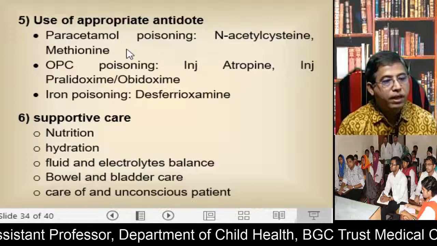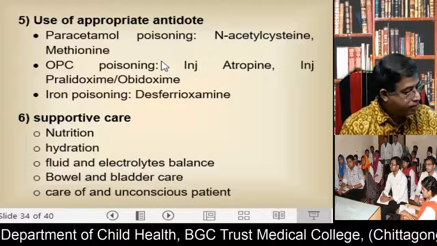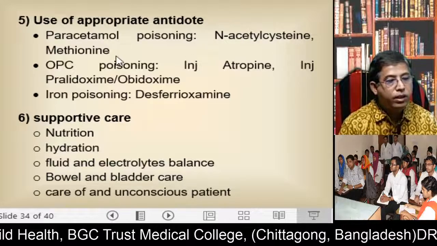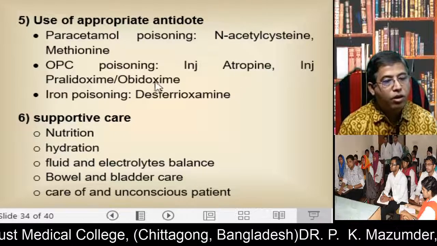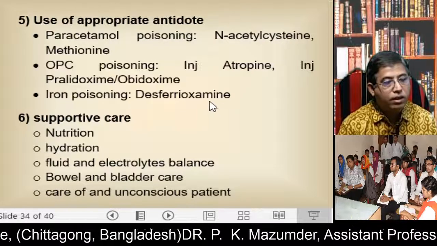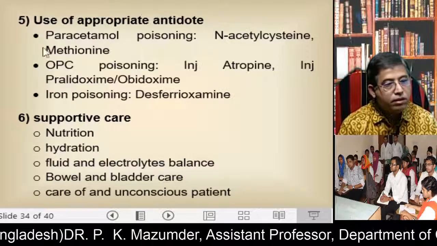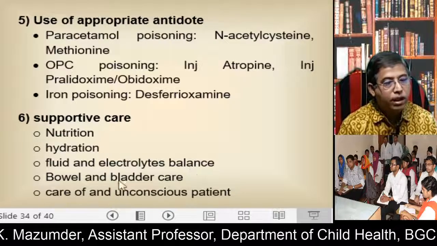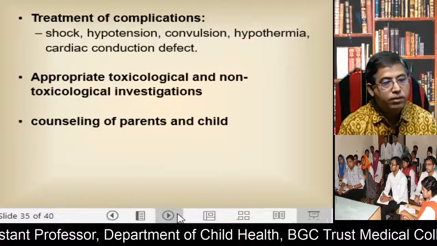Use of appropriate antidote, such as for paracetamol poisoning, N-acetylcysteine or methionine; in OPC poisoning, injection atropine, injection pralidoxime or obidoxime; in case of iron poisoning, desferrioxamine. And you also need supportive treatment: nutrition, hydration, fluid and electrolyte balance, bowel and bladder care, and care of unconscious patients.